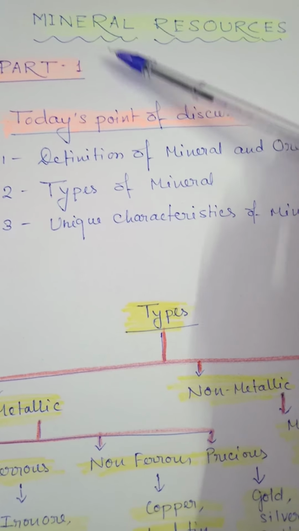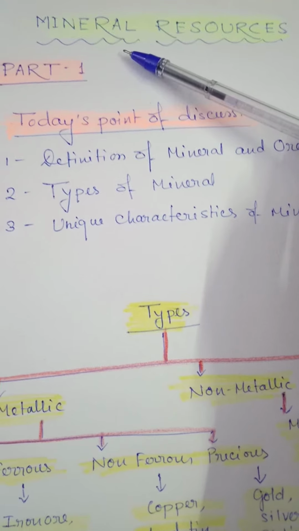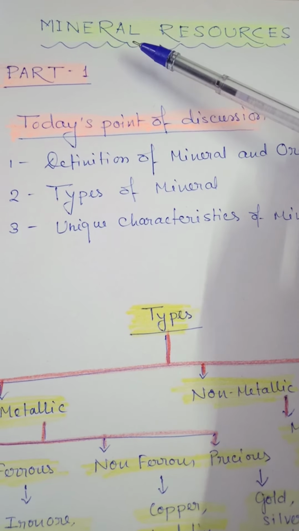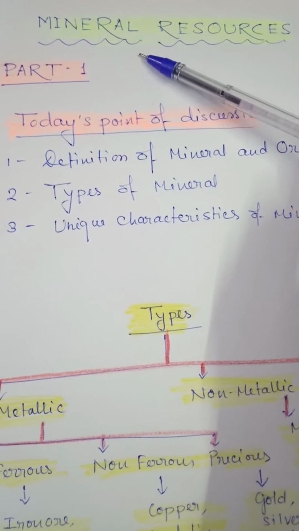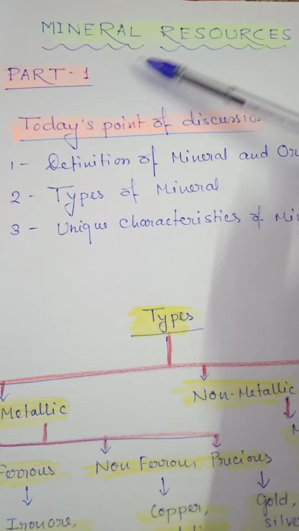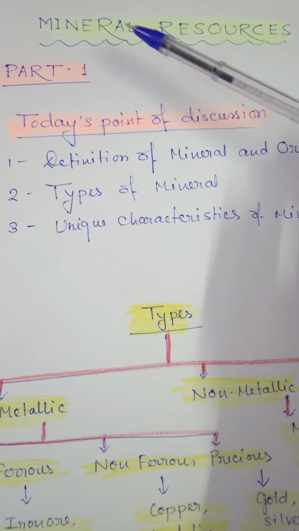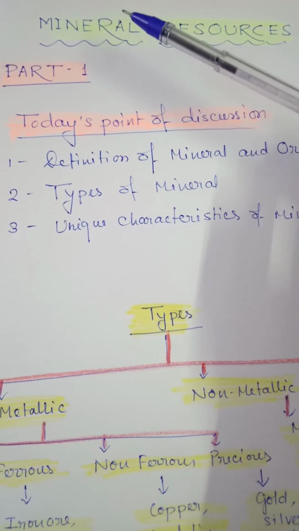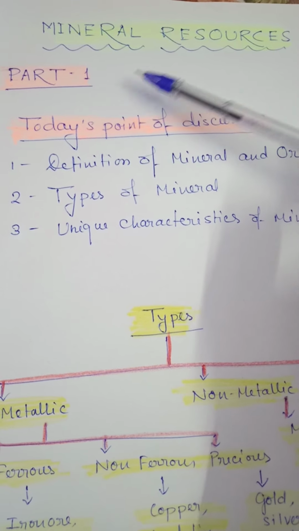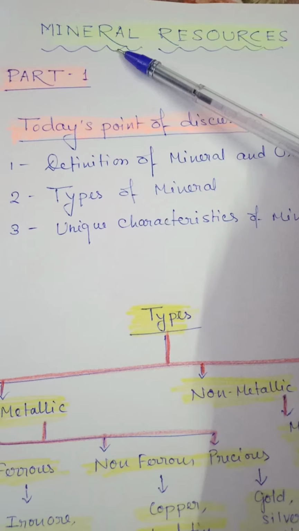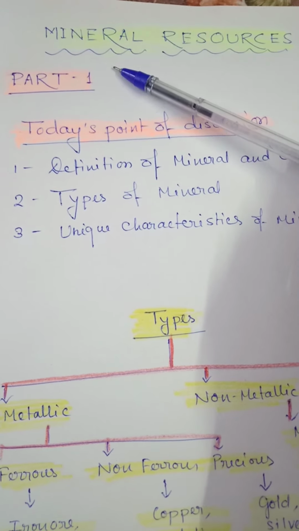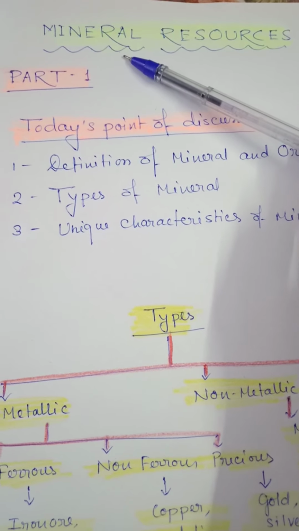Even the different things we use in our daily life are made of mineral, from a safety pin to a building. In the construction of buildings, we see that minerals are used for making ships, railway coaches, cars, buses, trains, aeroplanes, everywhere the use of mineral.